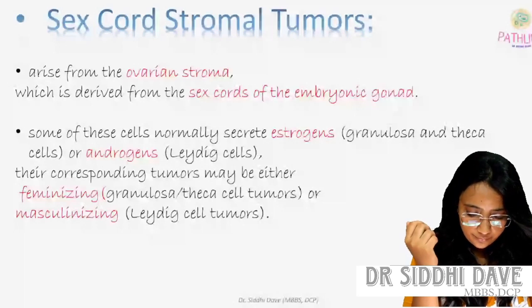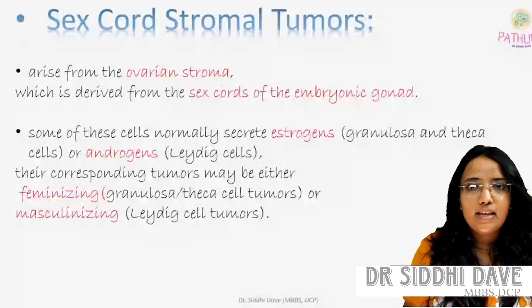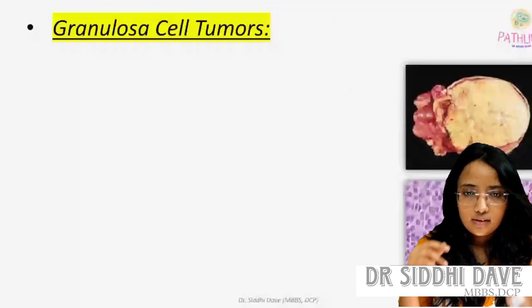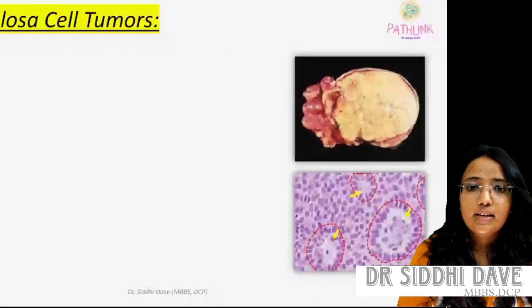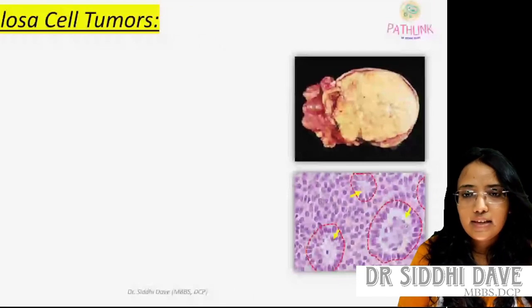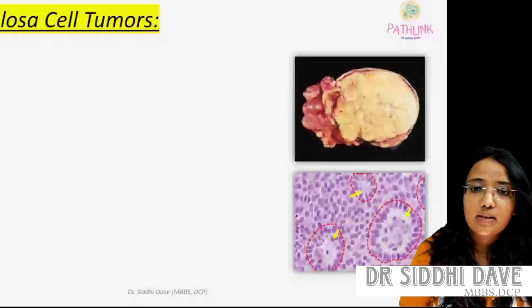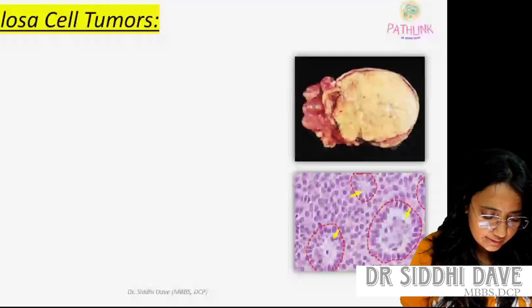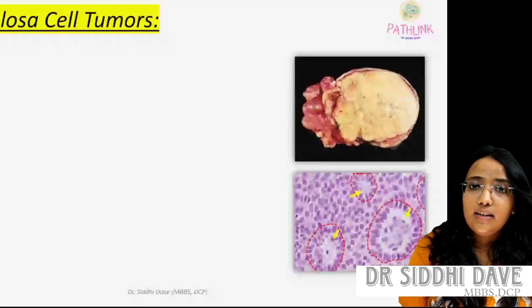So you are seeing this picture. Like in yolk sac tumor, where the Schiller-Duval body is important, in granulosa cell tumor the body seen in the histology is called the Call-Exner body.